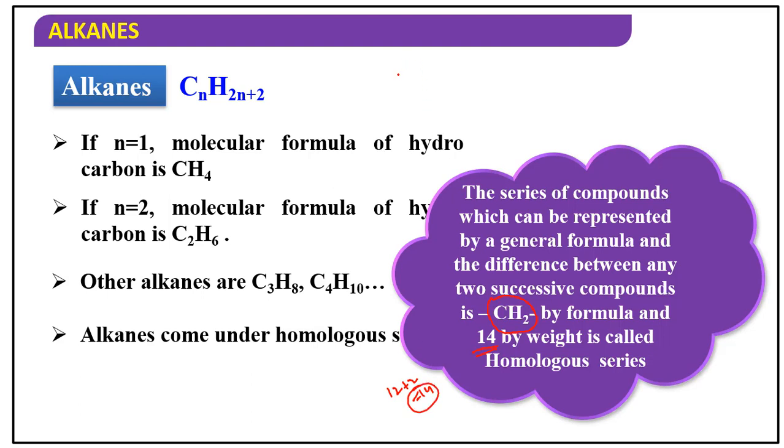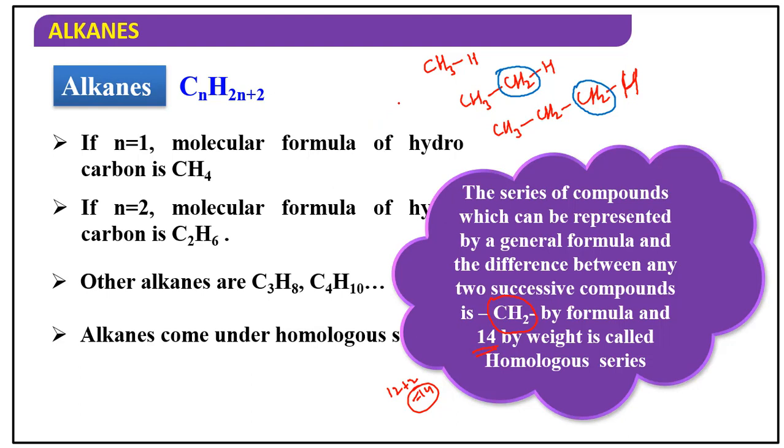Okay, we can see some examples. CH3-H is methane. Here I am adding one extra CH2. This is ethane, then CH3-CH2-CH2-H. See the series here, what is the main difference? Every time this CH2 is increasing. Already CH2 is there, so one more CH2 is added.